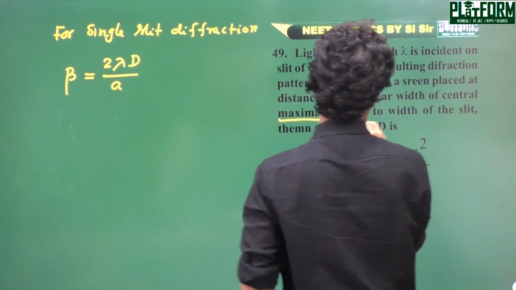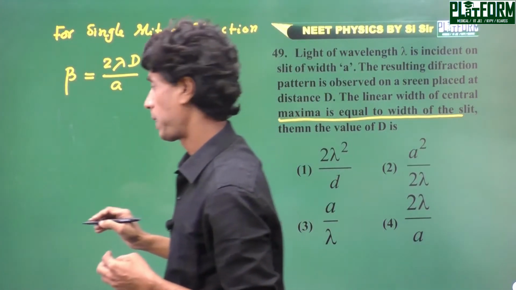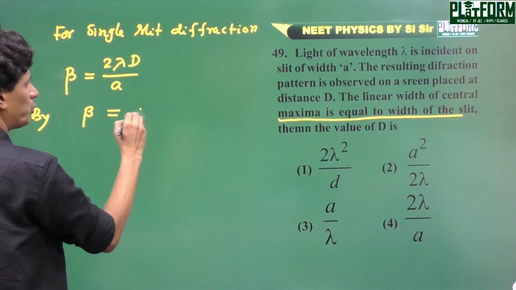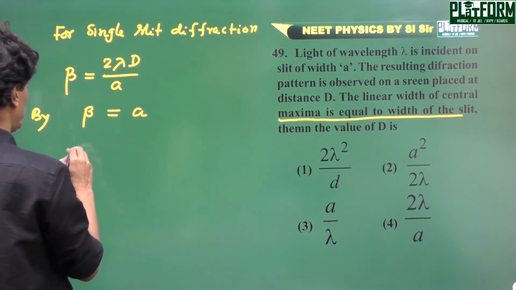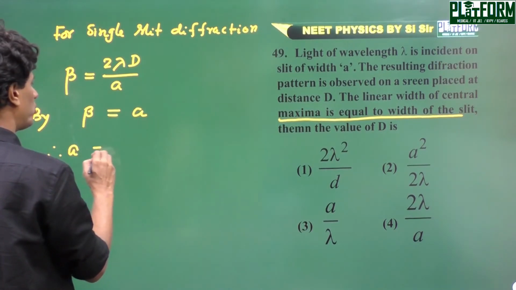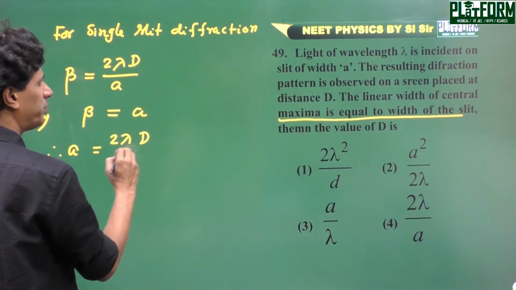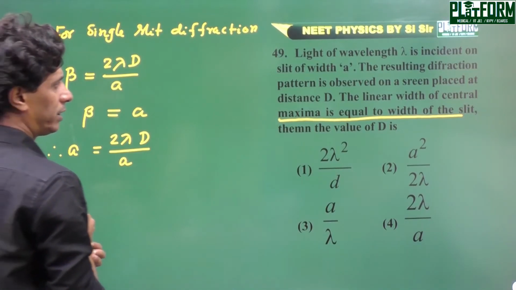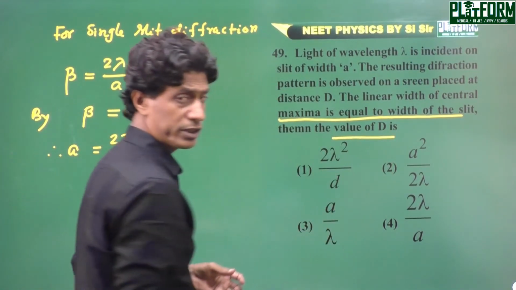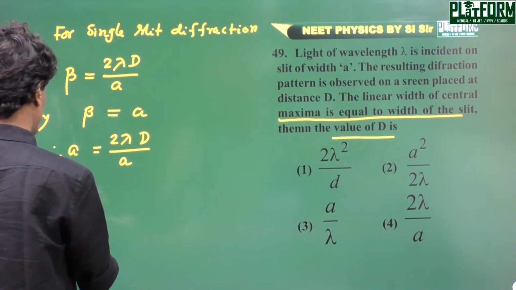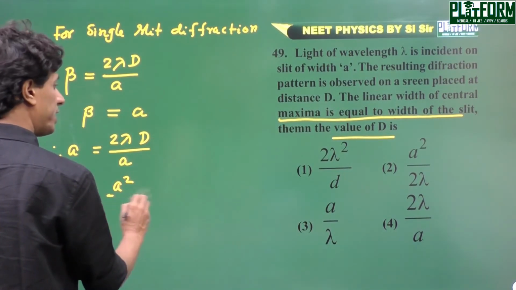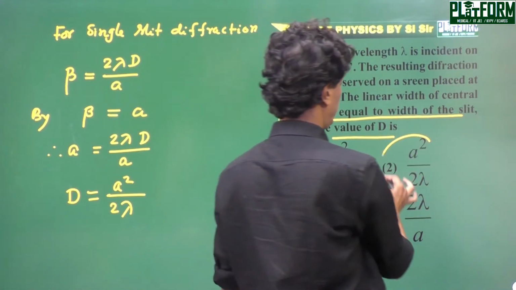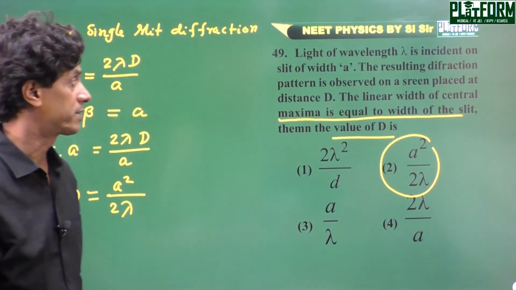The linear width of the maxima is equal to the width of the slit. By the question, beta given is equal to a, so we can write a equal to 2 lambda d by a, and we have to find the value of d, the distance of the screen from the single slit. D equals a square by 2 lambda. A square by 2 lambda is the right option here. Okay, simple, straightforward questions.